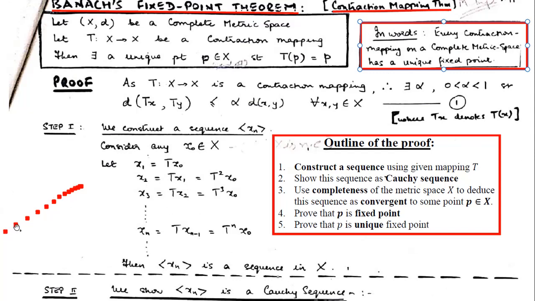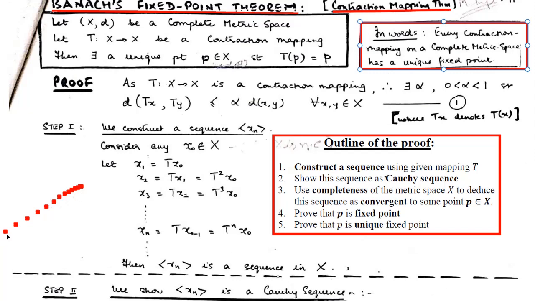first point, say let me consider x naught. So in general, we start the sequence by x1, x2. There's no harm if we start the sequence by x naught. So instead of saying first point as x1, I'll say x naught. So the next numbers are x1, x2, x3, and so on.